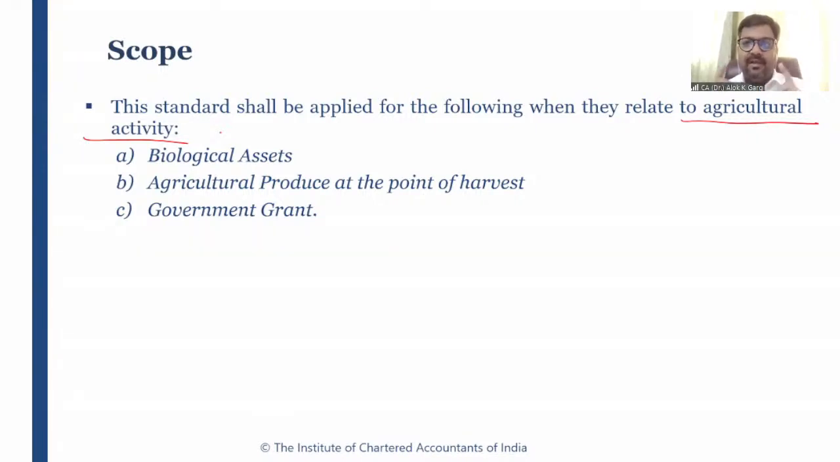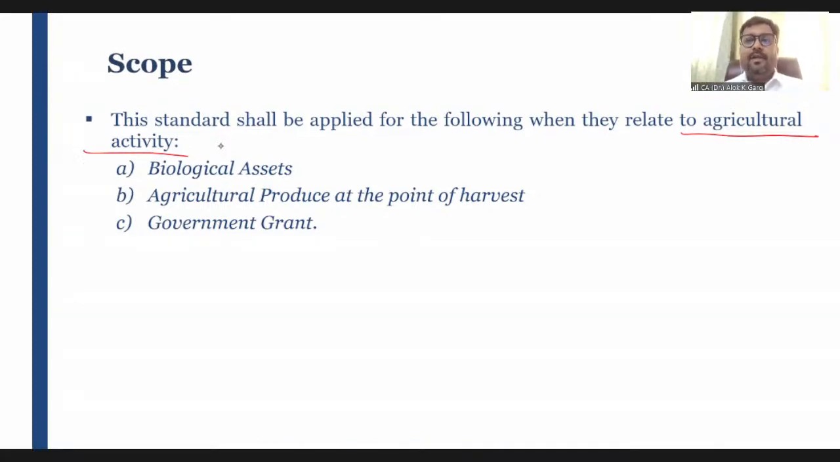right? Is it an agricultural activity? Whether the goat or the monkey who is riding the bicycle, who is riding the rickshaw, or a lion who is just crossing the ring of fire, is it an agricultural activity? That lion, goat, monkey, these are animals. These are biological assets. But what they are doing, is it an agricultural activity?